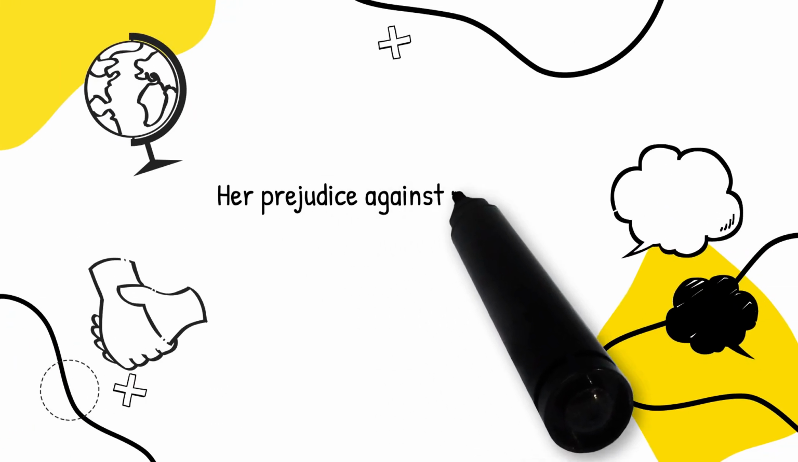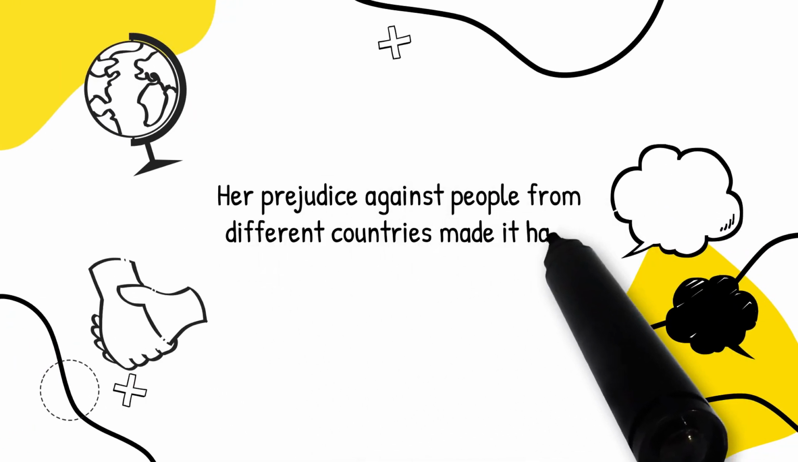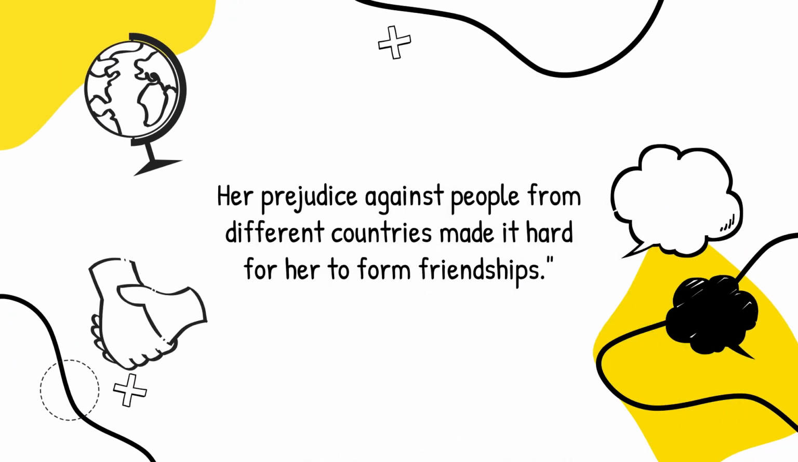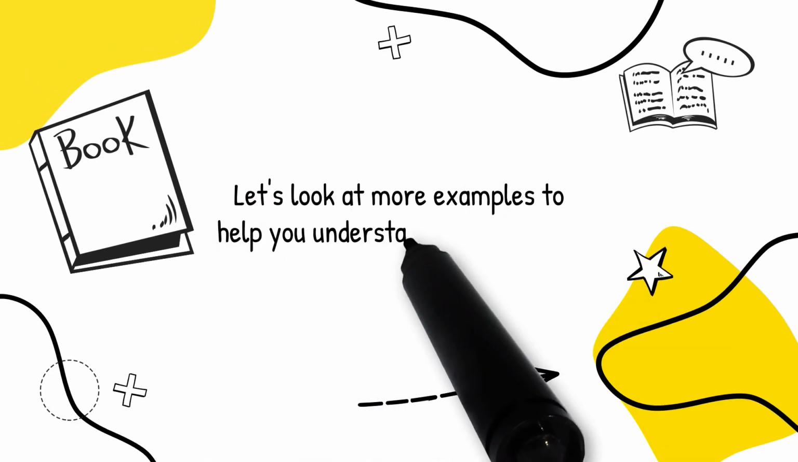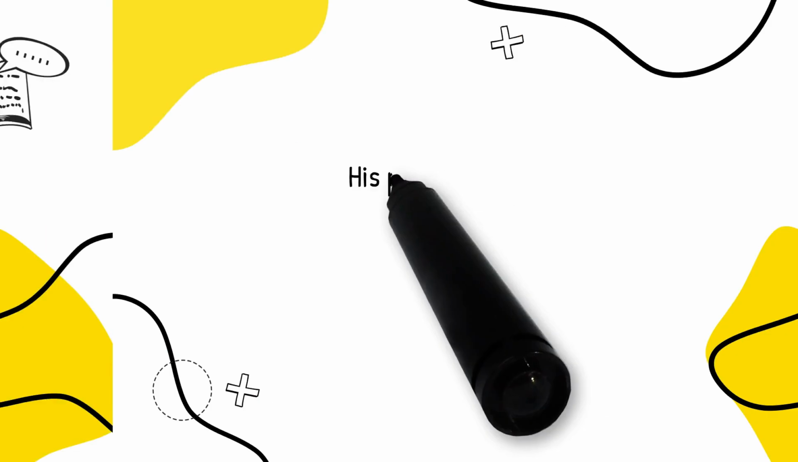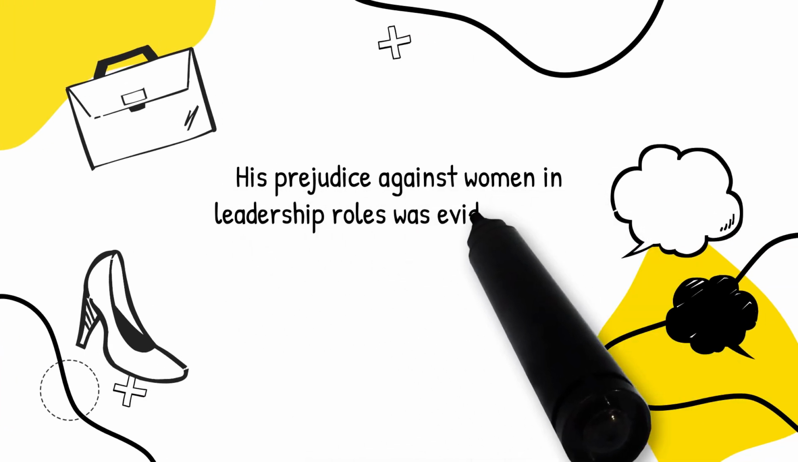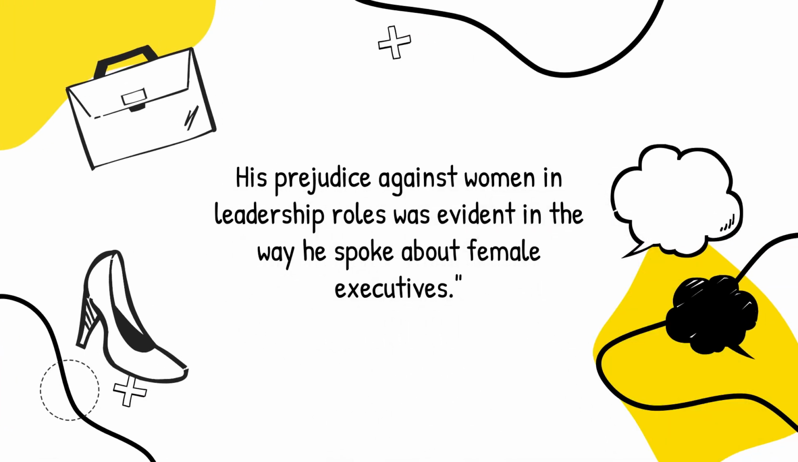Her prejudice against people from different countries made it hard for her to form friendships. Let's look at more examples to help you understand how prejudice is used. His prejudice against women in leadership roles was evident in the way he spoke about female executives.